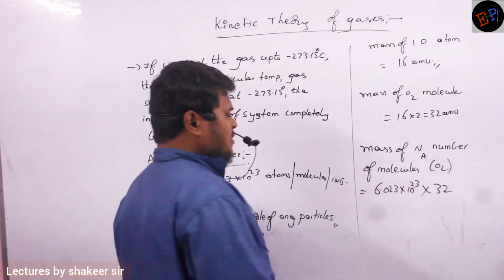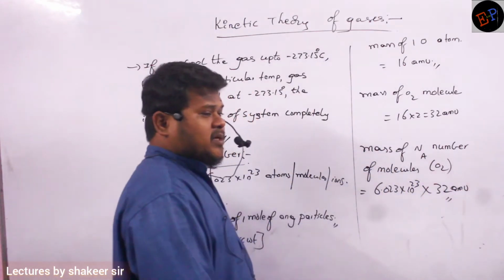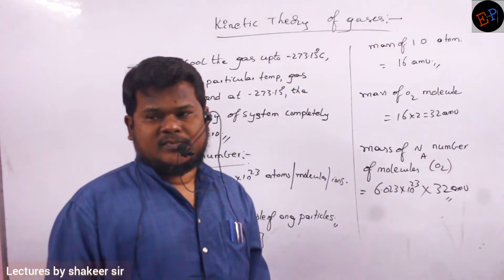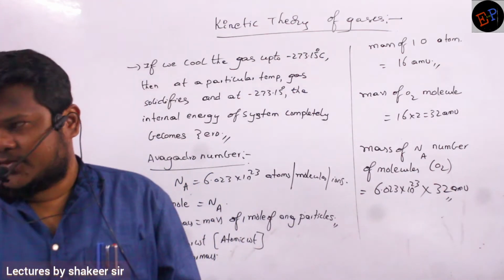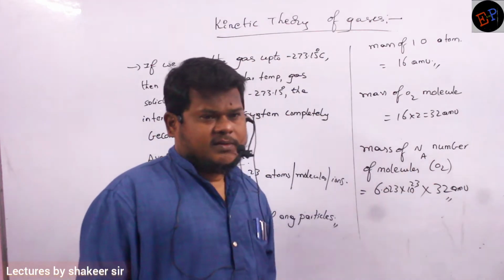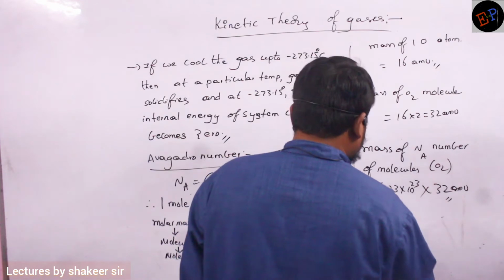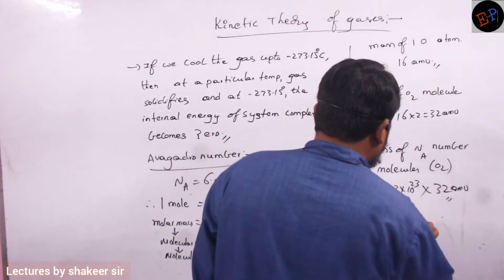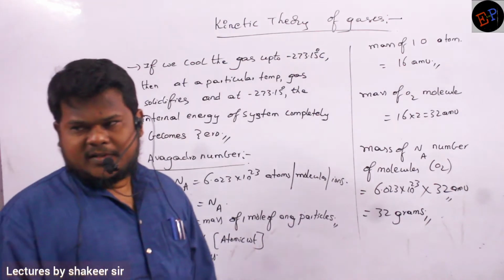The mass of a single oxygen molecule is 32 AMU. I want to calculate the mass of 1 mole of oxygen molecules. 1 mole means this many molecules, so multiply this number with the mass of a single oxygen molecule. It converts into 32 grams.